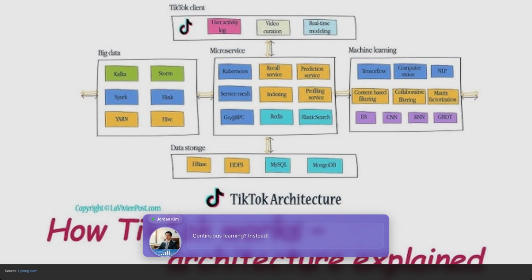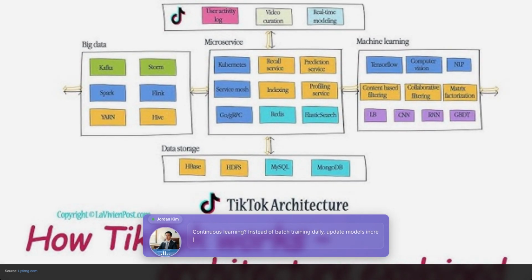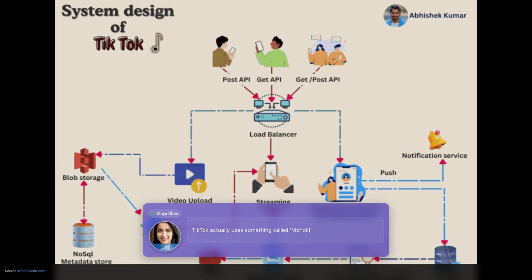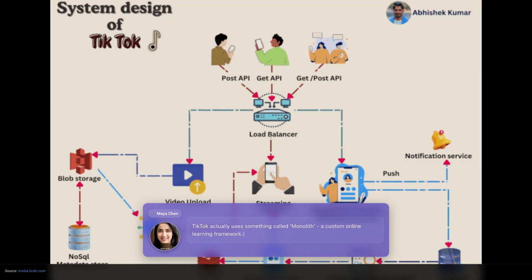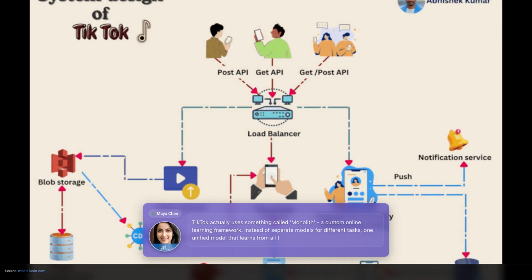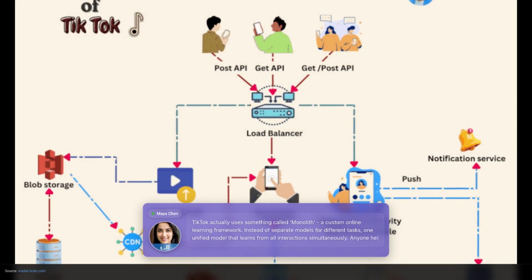Continuous learning. Instead of batch training daily, update models incrementally as new data comes in. TikTok actually uses something called Monolith, a custom online learning framework. Instead of separate models for different tasks, one unified model that learns from all interactions simultaneously.